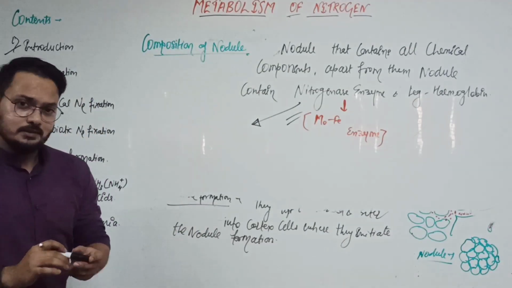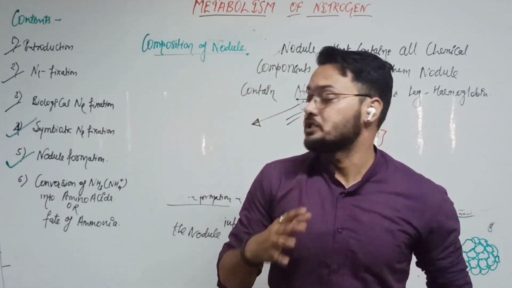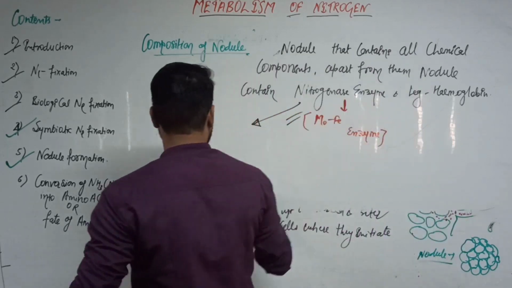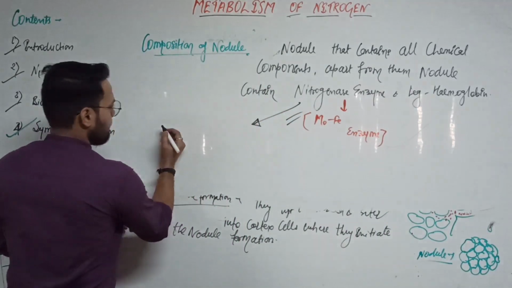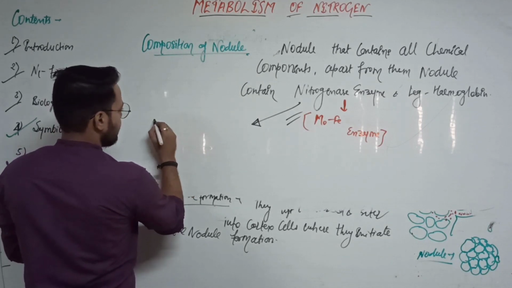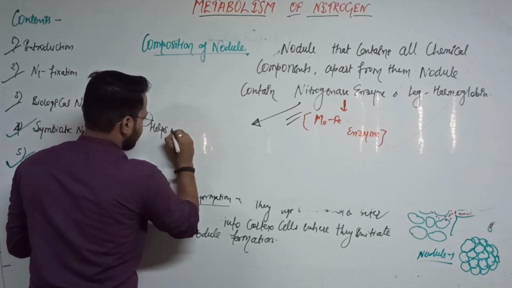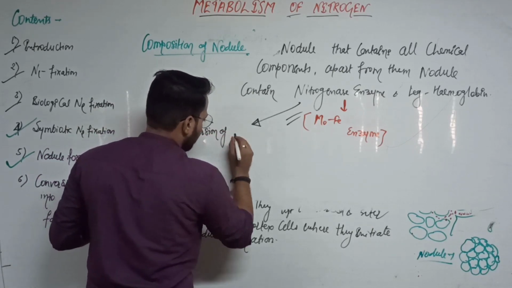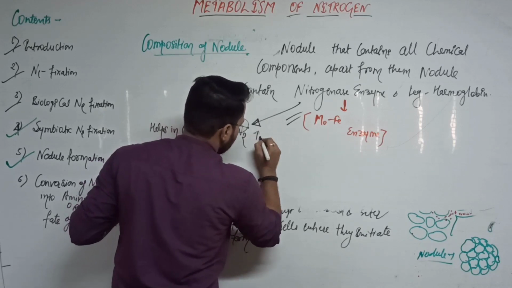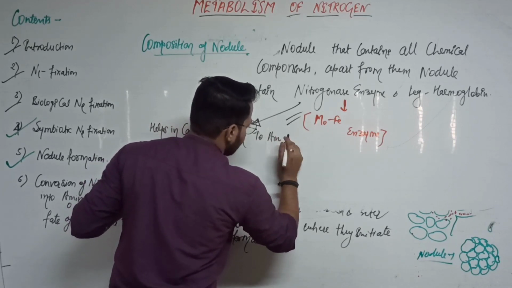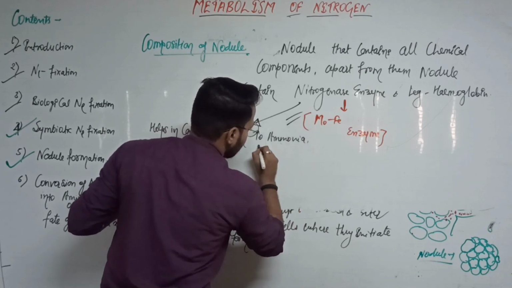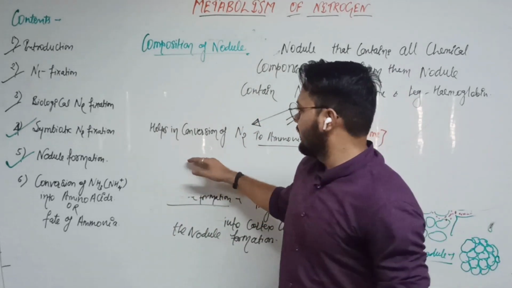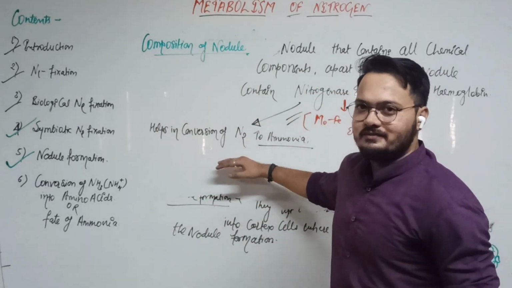These nitrogenase enzymes play the major role in symbiotic biological nitrogen fixation. That is clear. So what is the contribution of nitrogenase enzyme? This nitrogenase helps in conversion of nitrogen to ammonia, and this ammonia is our first stable product of the symbiotic nitrogen fixation reaction.